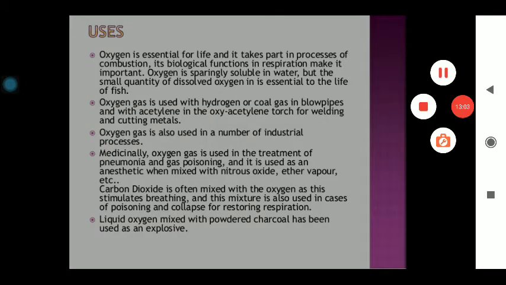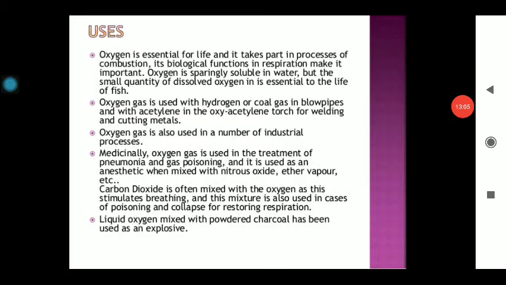Dissolved O2 comes in contact with the gills, which is the respiratory organ of all aquatic animals, and at that time the gills are able to separate the dissolved O2 from the water, and this is essential for aquatic life. In our body, O2 is a very important metabolic gas, and without this O2 we cannot survive.